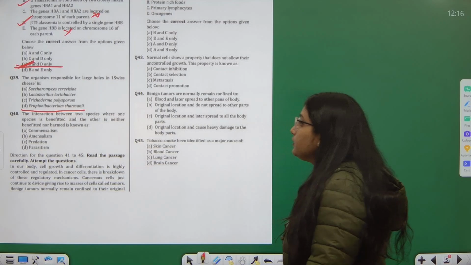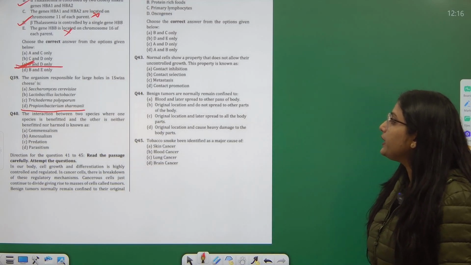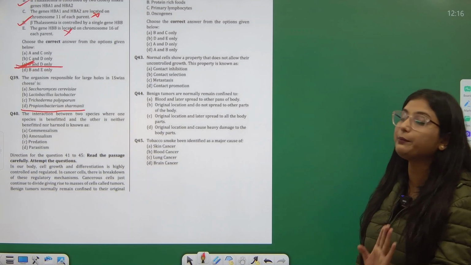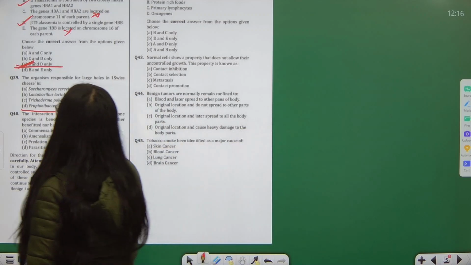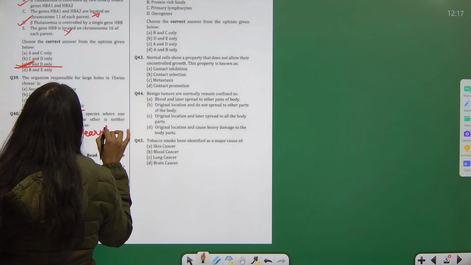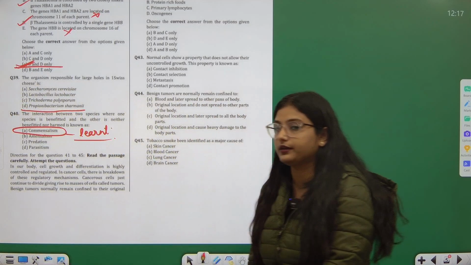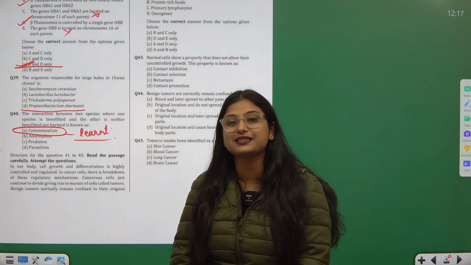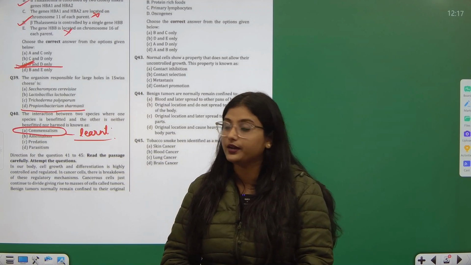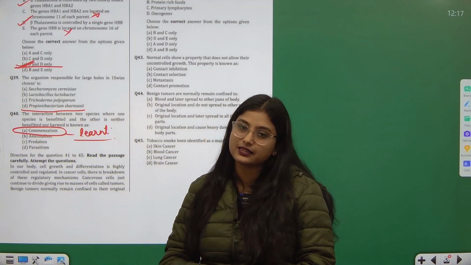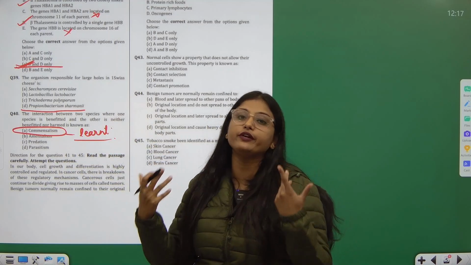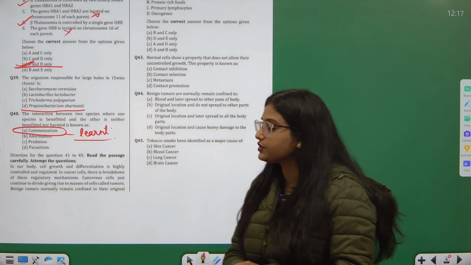Okay. Then, interaction between two species where one species is benefited and the other is neither benefited nor harmed, that is commensalism. This is also something you should have learned, so you must be aware of it. Like predation is hunting, parasitism is affecting the other. So you should have knowledge about it. Here the answer to this question is commensalism, where one species is benefited and the other is neither benefited nor harmed. Correct.